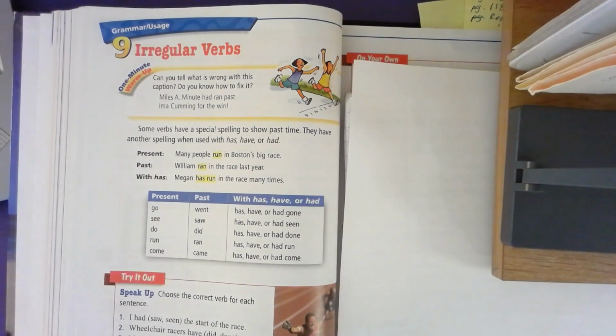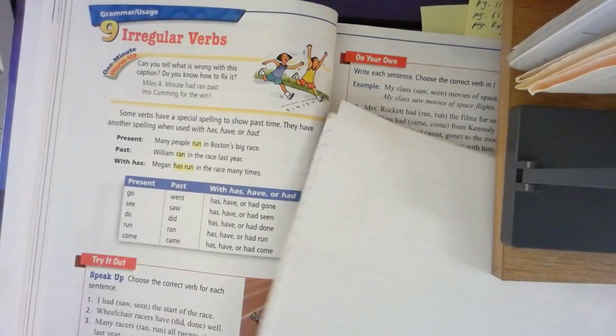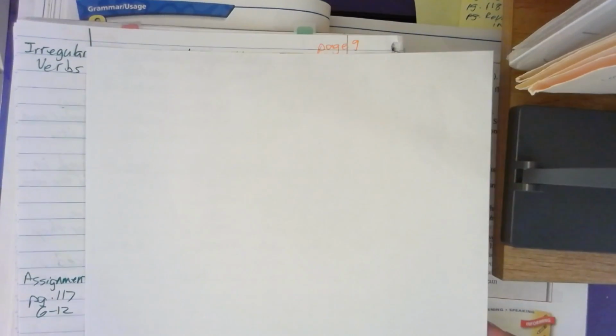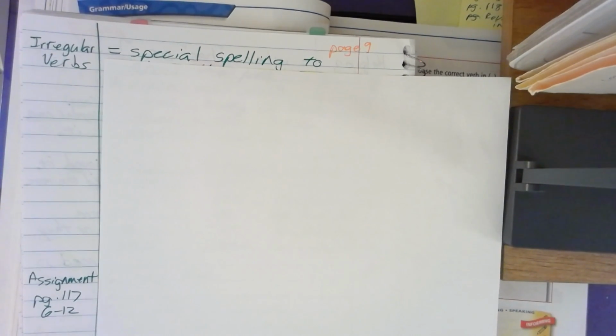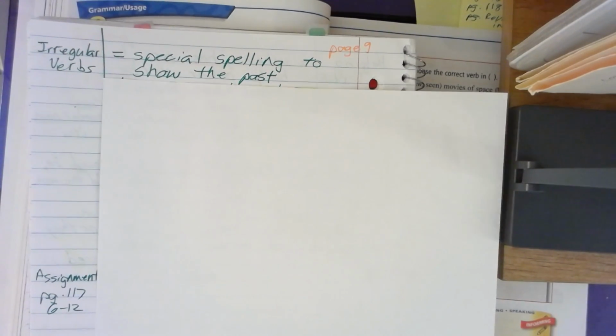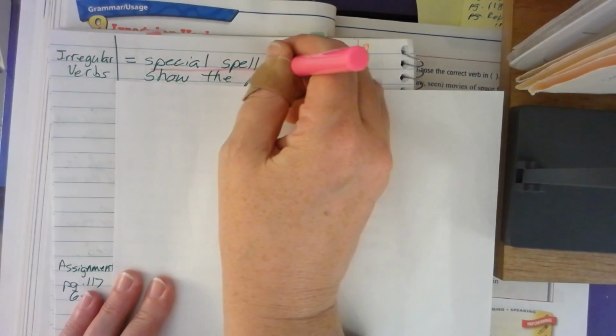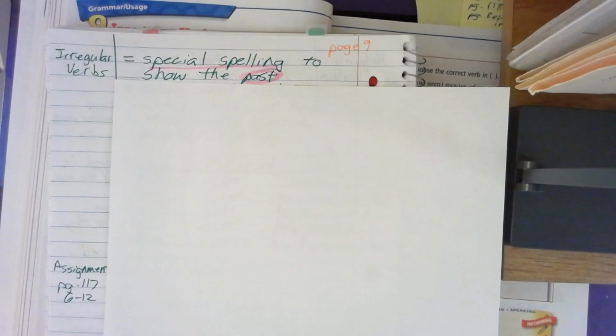Hi friends, we're going to be doing irregular verbs, and that's found on page 116. Irregular verbs. Okay, let's go over some notes. Irregular verbs. These are special spelling to show the past.